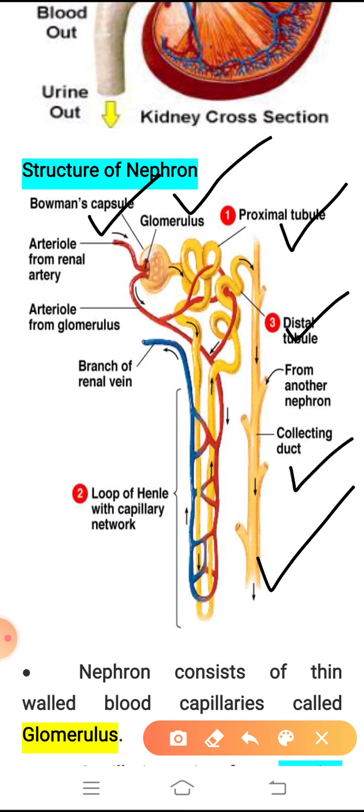This is the arteriole of the glomerulus, I mean the artery which is entering the glomerulus. These are the things we have to remember when labeling the structure of the nephron. From the examination point of view, this diagram is very important.